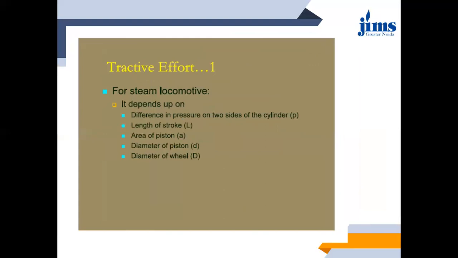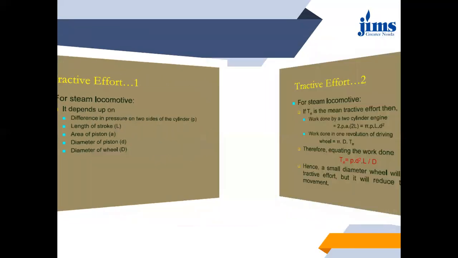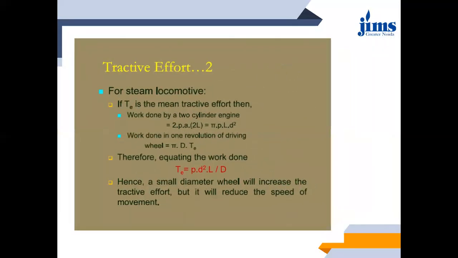Okay. For steam locomotives, this tractive effort depends upon the difference in pressure on the two sides of the cylinder, length of the stroke, area of the piston, dia of the piston, and dia of the wheel of the locomotive. For a steam locomotive, if TE is the mean tractive effort, then the work done by the two-cylinder engine will be pi into P into L into D square.